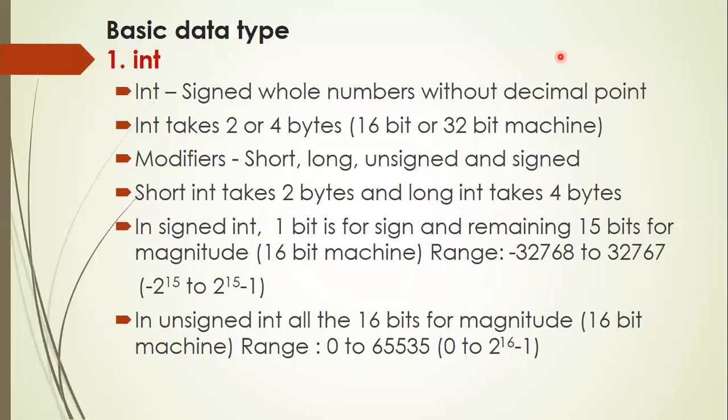In case of 32-bit machine, for a signed int, out of 32 bits, 1 bit is used for sign and remaining 31 bits are used for magnitude. In that case, range will be from minus 2 to the power of 31 to plus 2 to the power of 31 minus 1. In case of unsigned int, in a 32-bit machine, all the 32 bits are used for magnitude only. There the range is from 0 to 2 to the power of 32 minus 1.